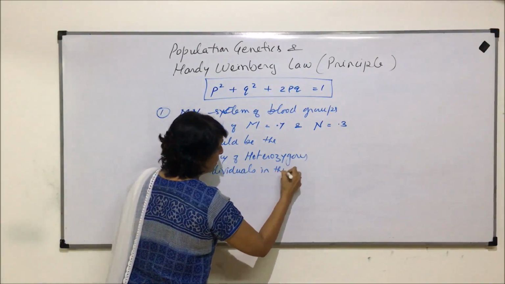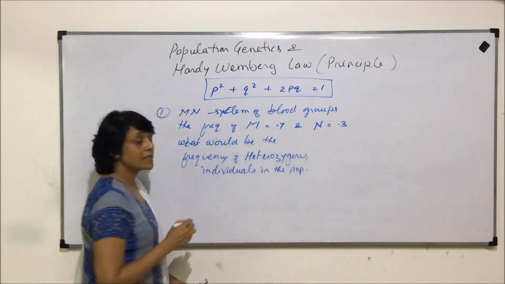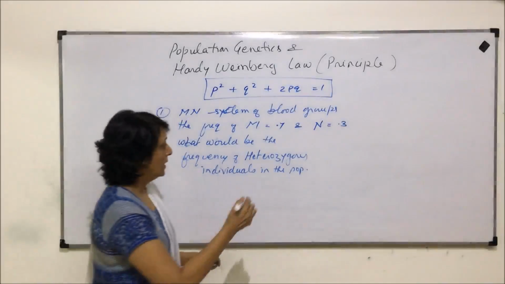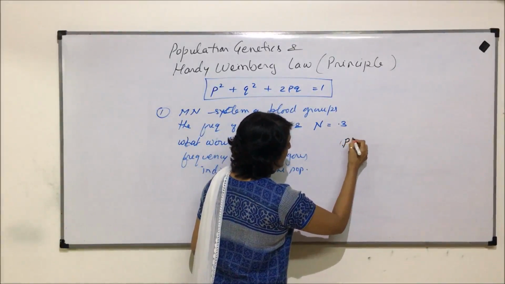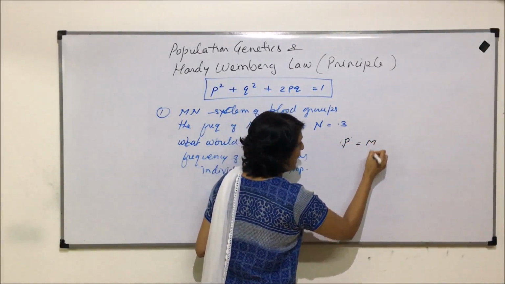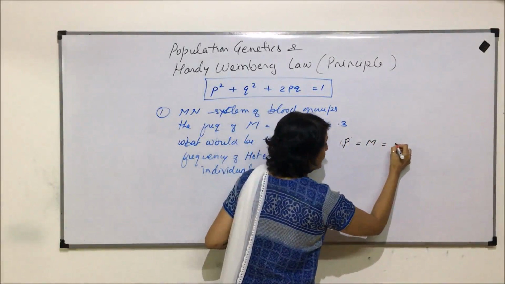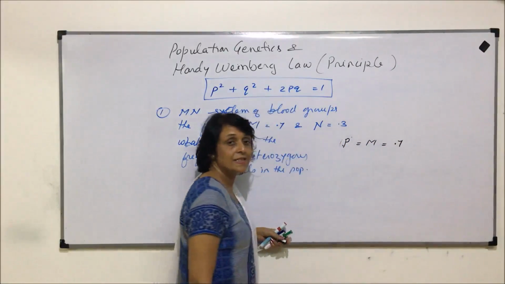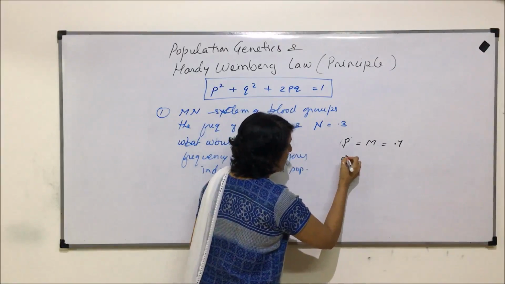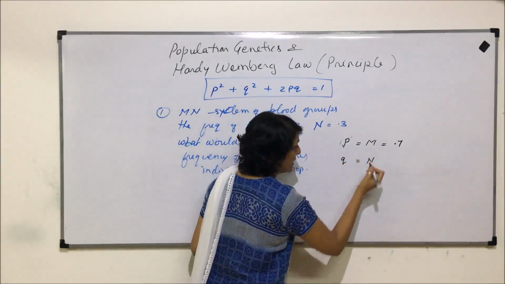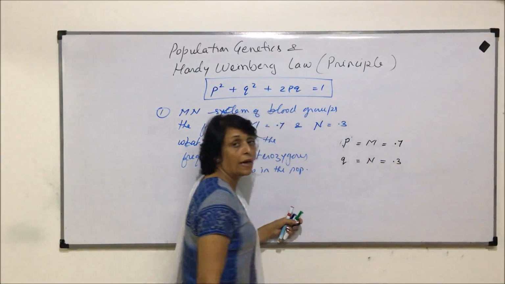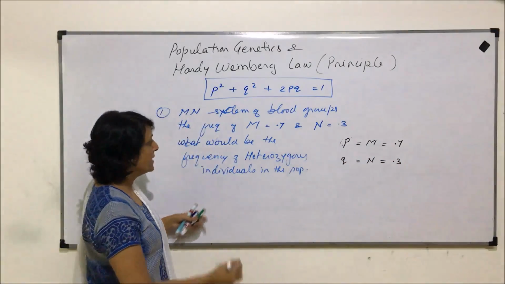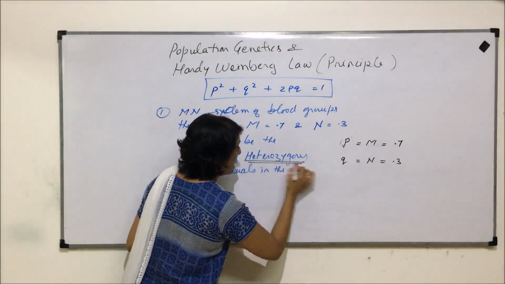Now what is given to us is the dominant, that is, p, which we are representing by M here, that is given as 0.7. q, that is recessive, represented by N here, is given as 0.3. And we are asked to find out the frequency of heterozygous.